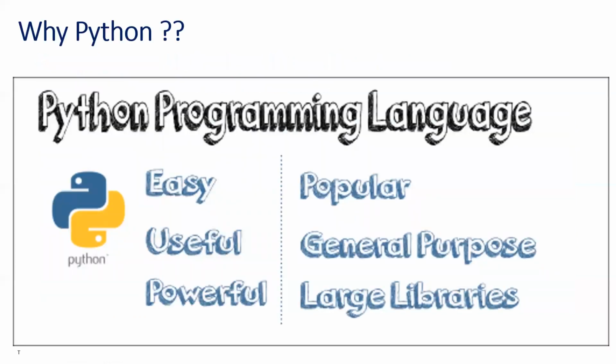We have hundreds of programming languages, but why do we need Python? The Python programming language has many features, but the main feature is that it has large libraries. That means support for a program. If you want to do statistical programs, we need to import statistical libraries. If you want to do scientific computations, we have SciPy and NumPy. Like that, many libraries are available for a specific task.